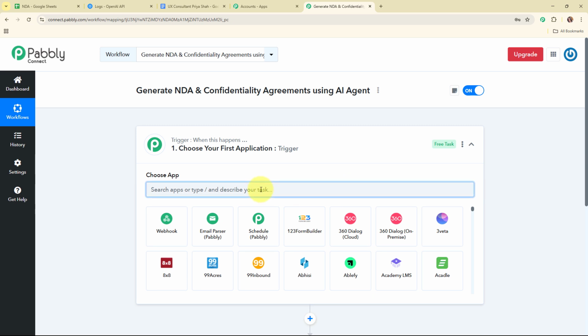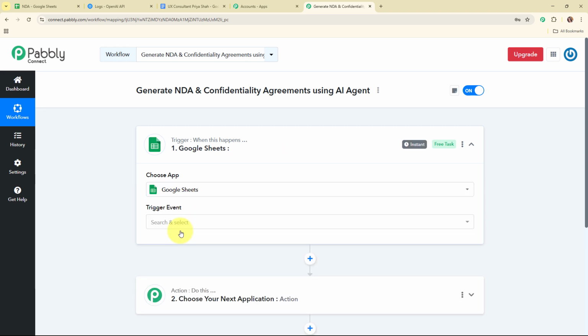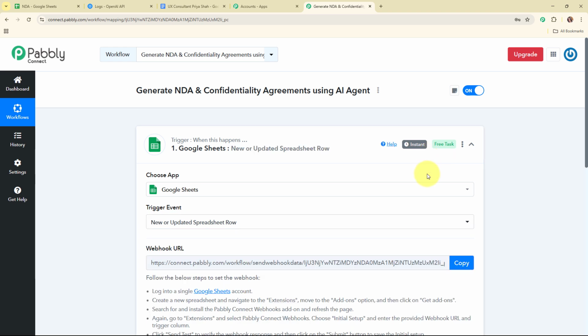So here I'm going to select my trigger application as Google Sheets as I'm adding new details in Google Sheets. Google Sheets is a free web-based spreadsheet program that allows you to create, edit and share spreadsheets online. So in my Google Sheets trigger step, I'm going to select my trigger event as new or updated spreadsheet row, so that whenever we add a new detail in our Google Sheets, then automatically and instantly Pabbly Connect is going to capture the response, or you can say automatically this entire workflow is going to get triggered.